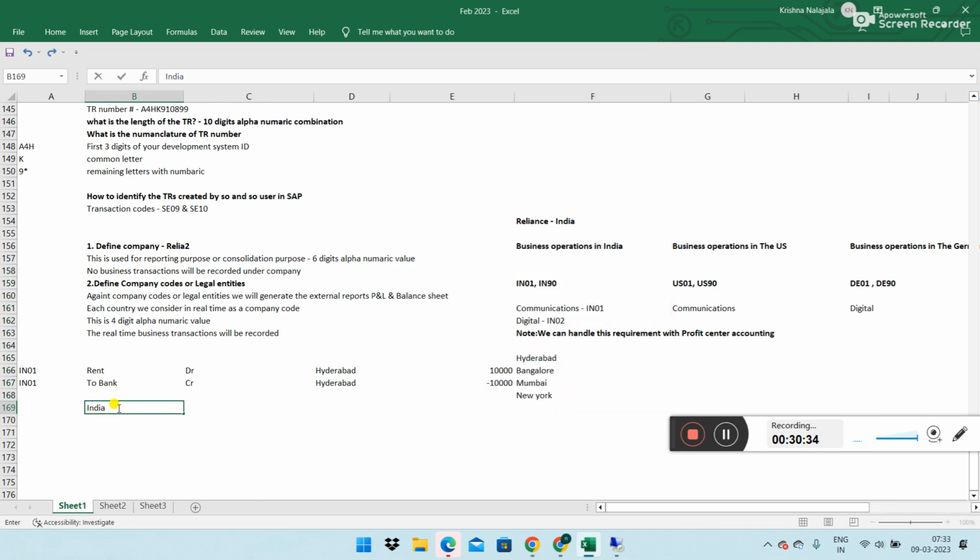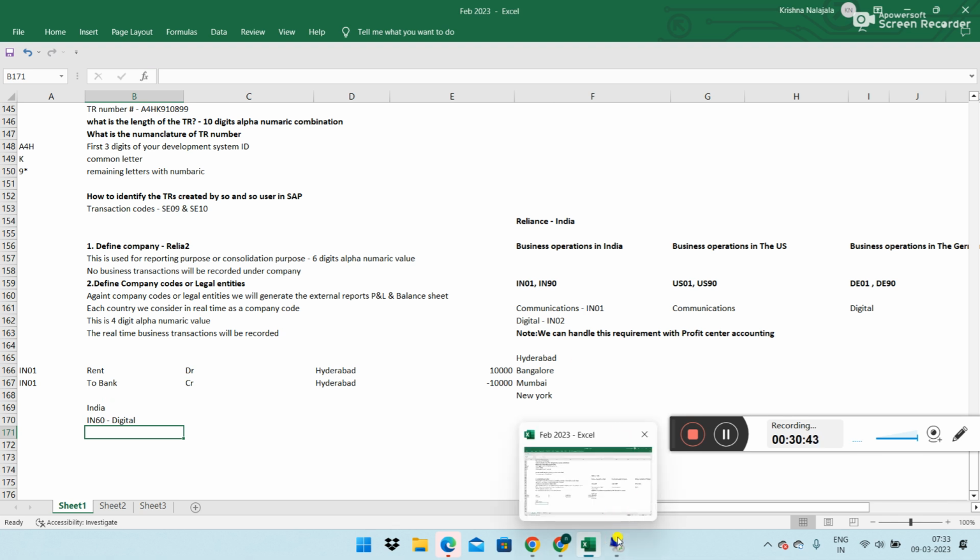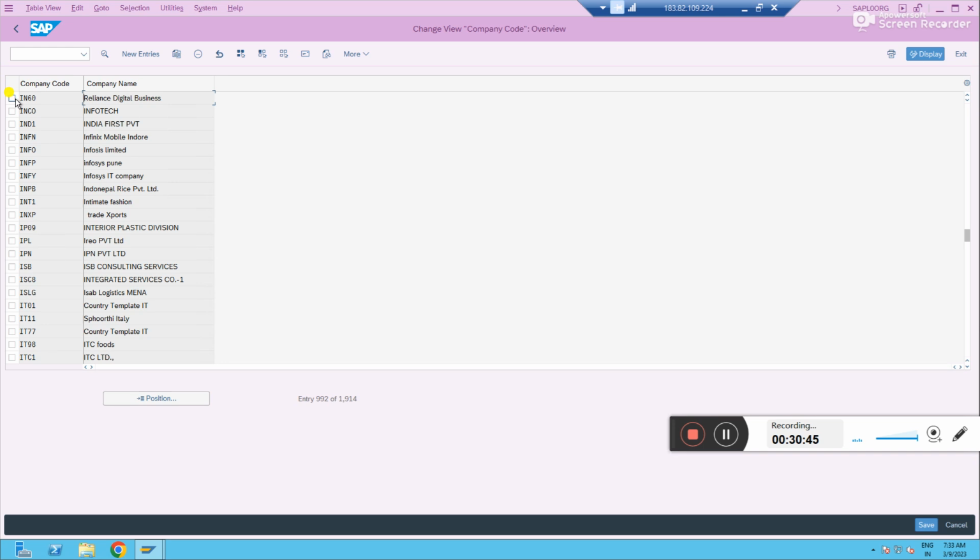So in India, we have created IN60. This is for digital. Now let's create one more for our communications also. If you already have a company code, and want to use the same details as an existing company code with only a few modifications, then you can select that company code. You can take that as a reference, and there is a button Copy As.